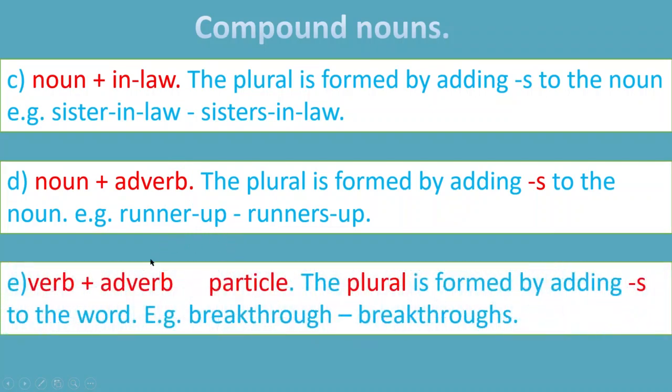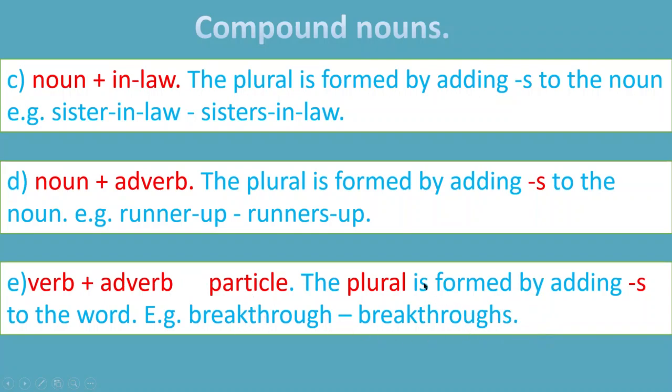And the last type of compound noun is verb plus adverb particle. For example, breakthrough. We have the word break, then through, which is a preposition or adverb. I don't know this exactly, but if you want to make the plural form of this, you can just add s to the adverb particle here. Breakthrough, breakthroughs.